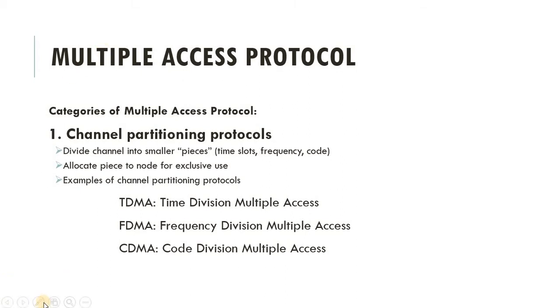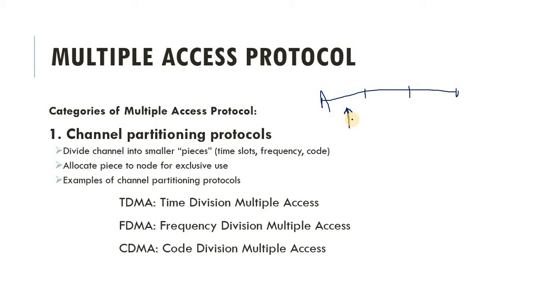Suppose this is a network channel. Here we are dividing that network channel into small pieces, and we are assigning these small pieces to a particular group or particular type of people to use. That is called channel partitioning protocols. It allocates pieces to nodes for exclusive use. Examples of channel partitioning protocols are TDMA, FDMA, and CDMA.